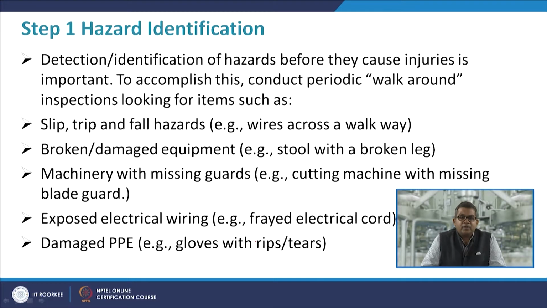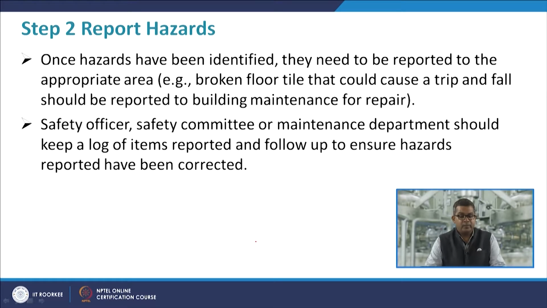Sometimes you may observe broken damaged equipment, for example, a stool with a broken leg. Sometimes you may observe machinery with a missing guard, like a cutting machine with a missing blade guard. Sometimes you may see exposed electrical wiring, maybe a frayed electrical cord. Sometimes you may see damaged personal protective equipment, like gloves with rips or tears. So, this may create a problem.